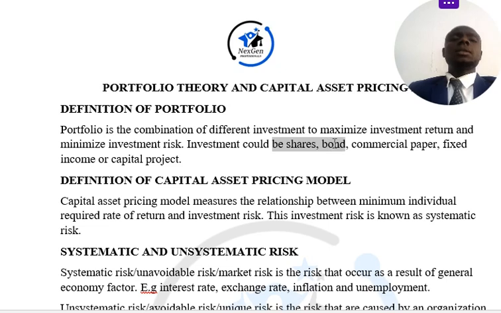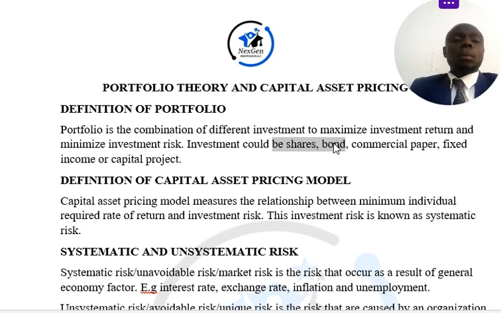You will agree with me that investing in shares is different from investing in a bond. In shares, an equity holder is expecting a dividend or capital appreciation from their investment, which may likely fluctuate. It is not certain, it is uncertainty, right?